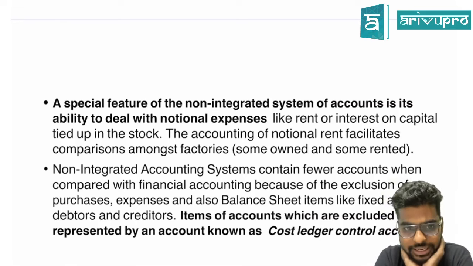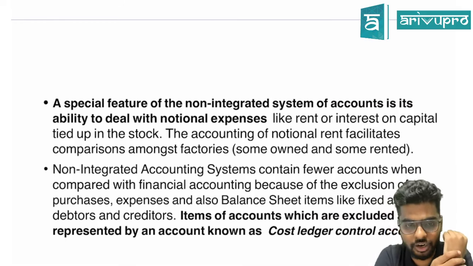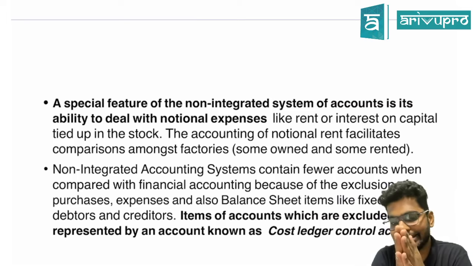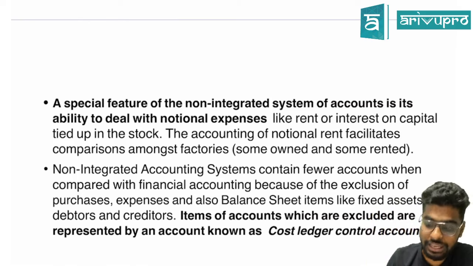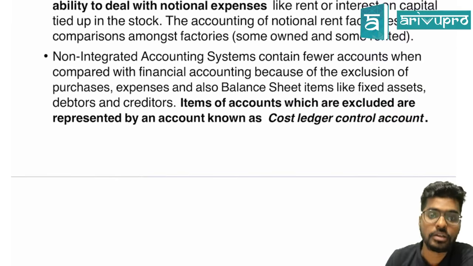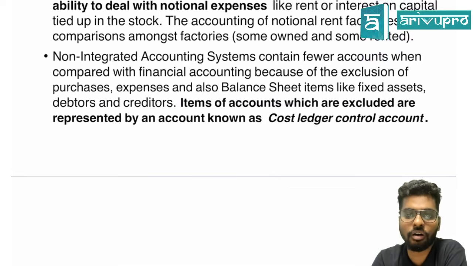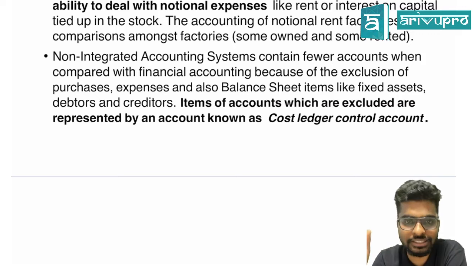The second one is that in terms of a non-integrated accounting, what we do is all the items, that is your balance sheet items, and I want you guys to extremely be careful with what I'm saying now, that we do not have an account called purchases, expenses, or assets or debtors, creditors. All of this are going to be coming into one account called as cost ledger account.